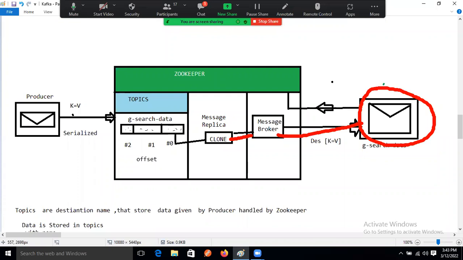Means what? One topic only, right? One topic name is connected with what? One message, or what? One message replica.